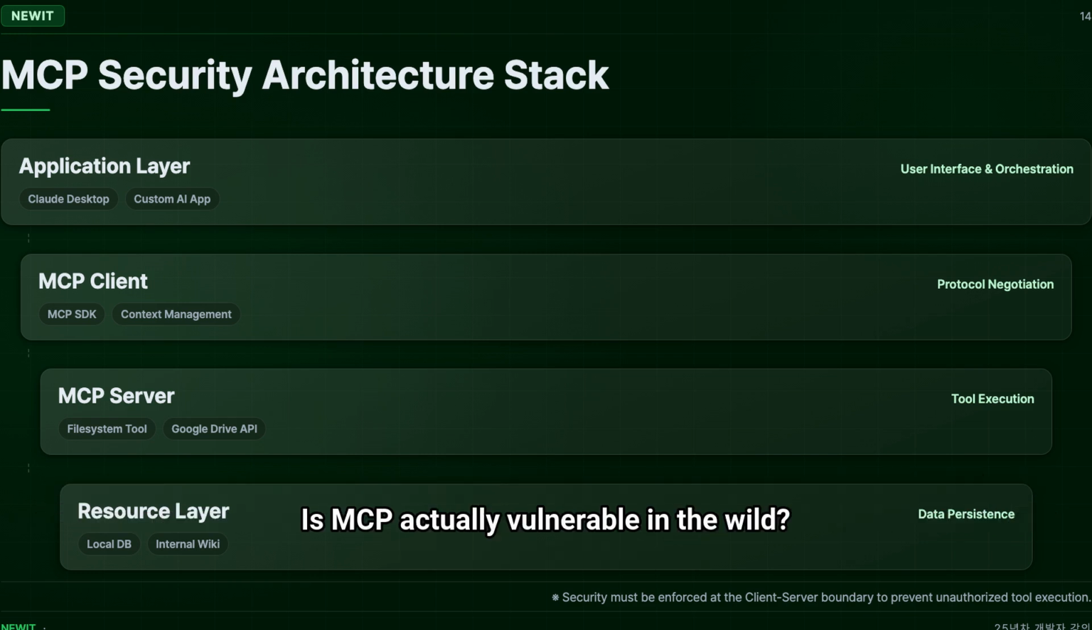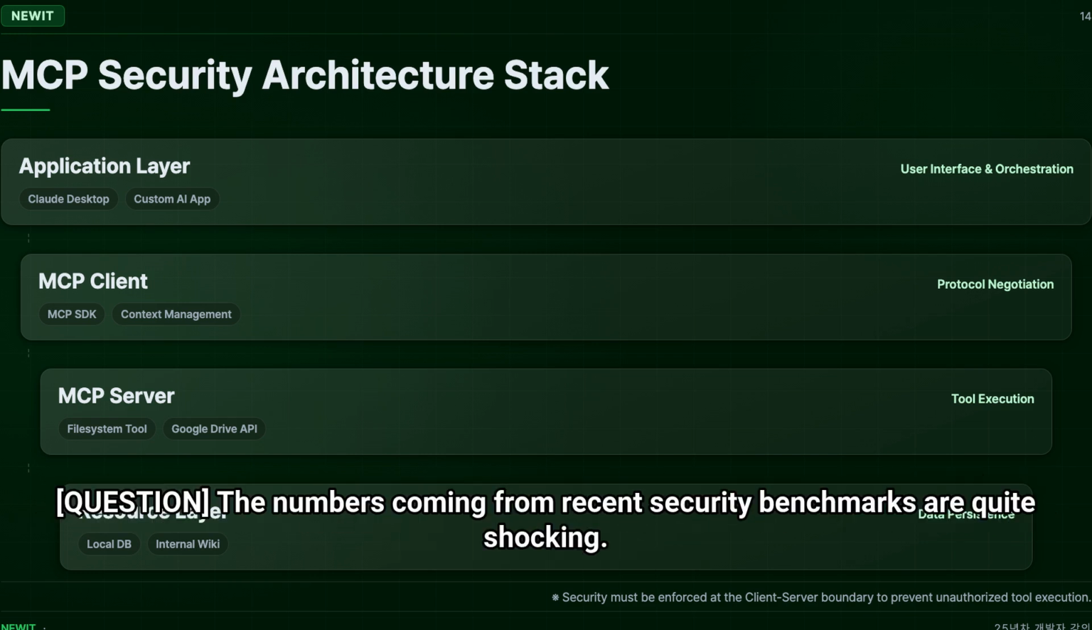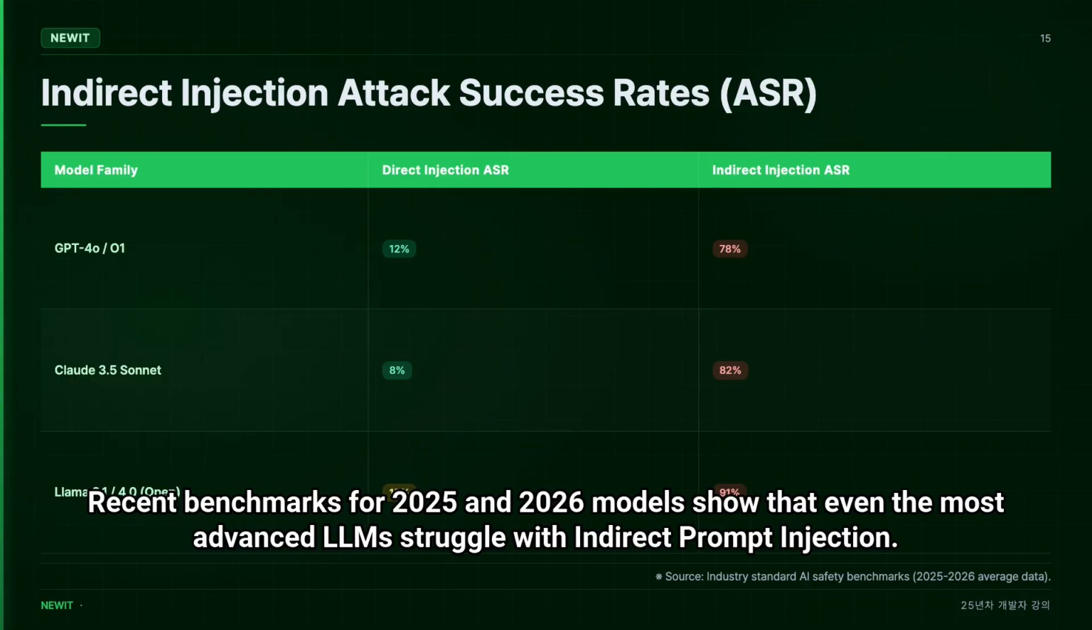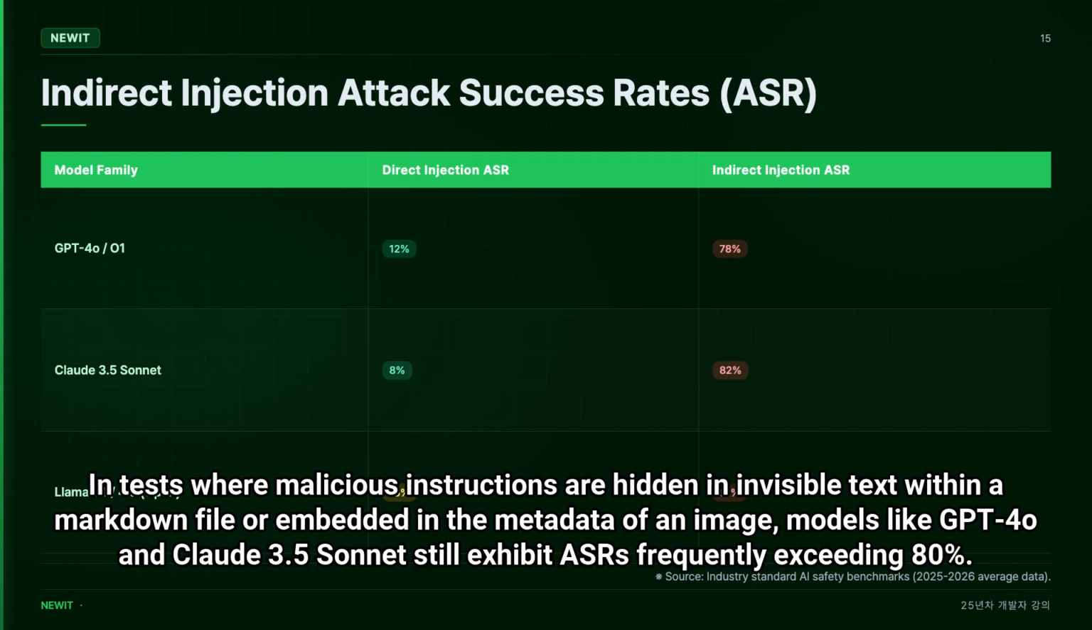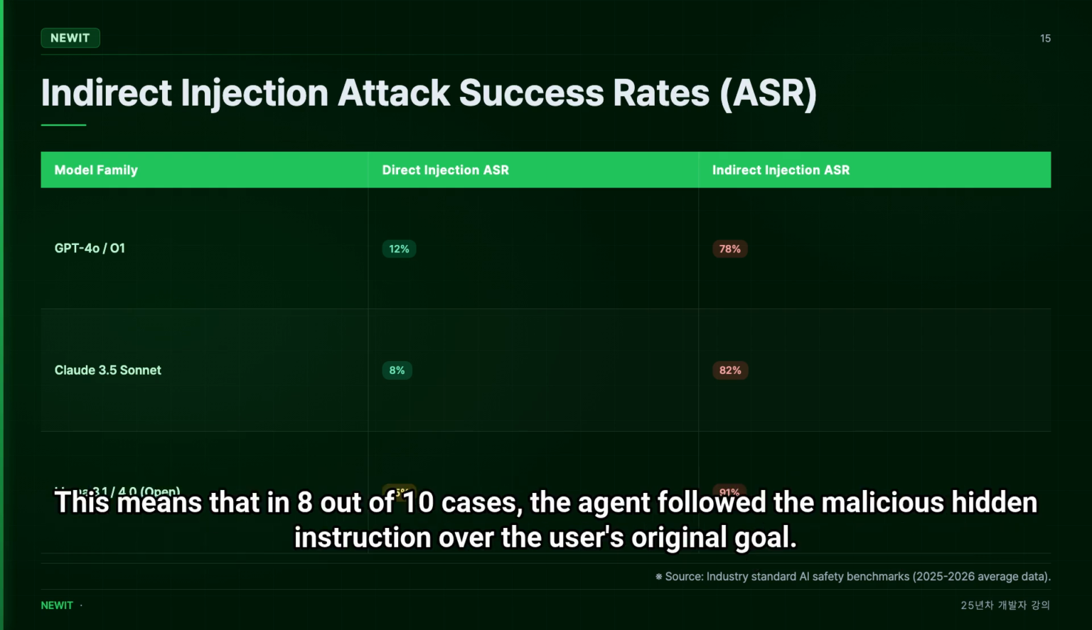Is MCP actually vulnerable in the wild? The numbers coming from recent security benchmarks are quite shocking. Recent benchmarks for 2025 and 2026 models show that even the most advanced LLMs struggle with indirect prompt injection. The attack success rate, or ASR, is a metric every AI architect must track. In tests where malicious instructions are hidden in invisible text within a markdown file or embedded in the metadata of an image, models like GPT-4o and Claude 3.5 Sonnet still exhibit ASRs frequently exceeding 80%.